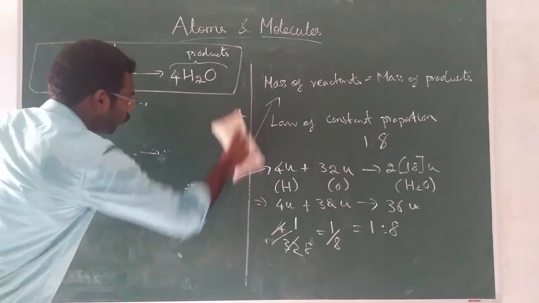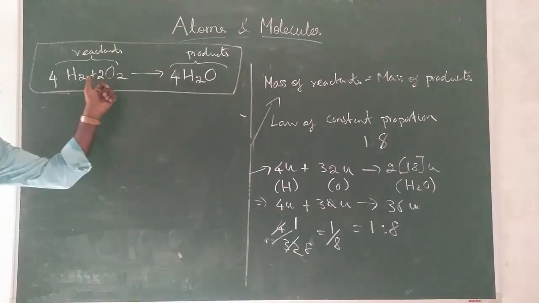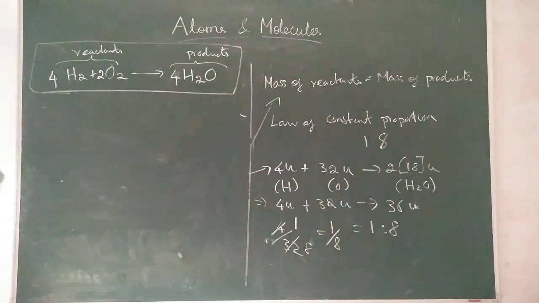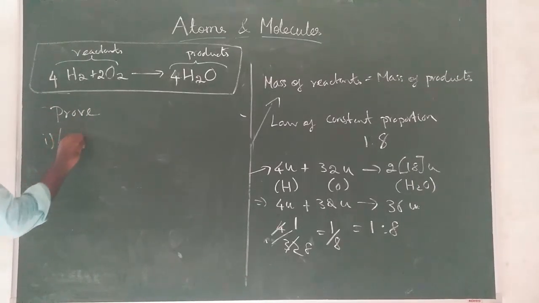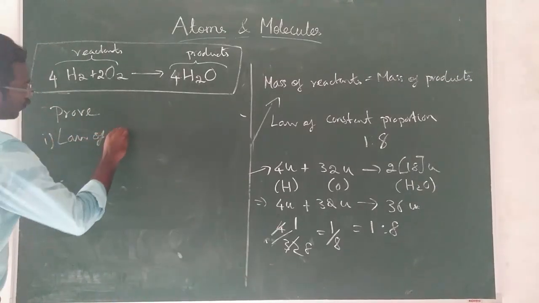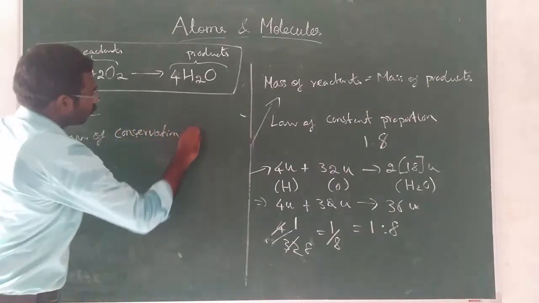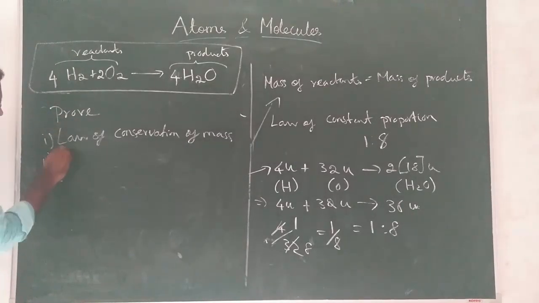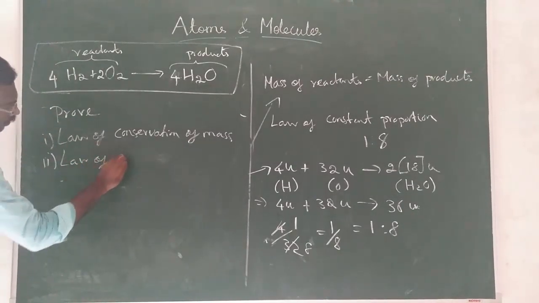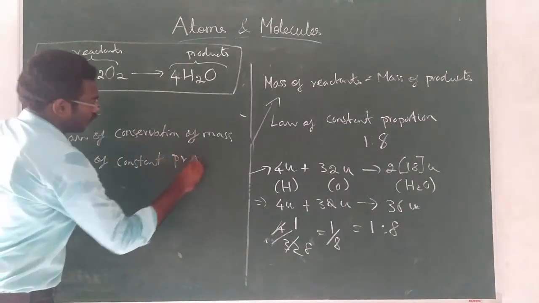This is your homework. Please take down this experiment, this chemical reaction, and prove number 1, law of conservation of mass, and number 2, law of constant proportion.